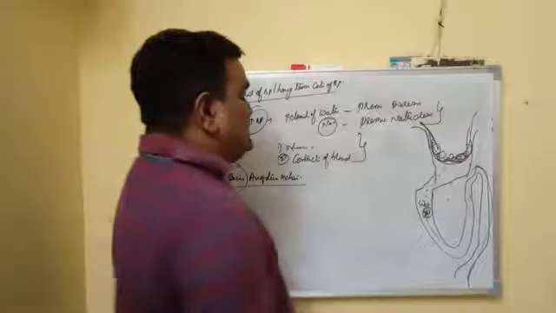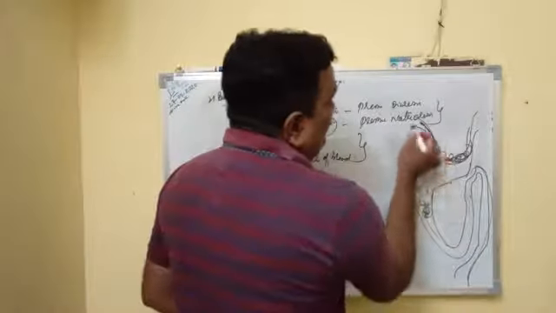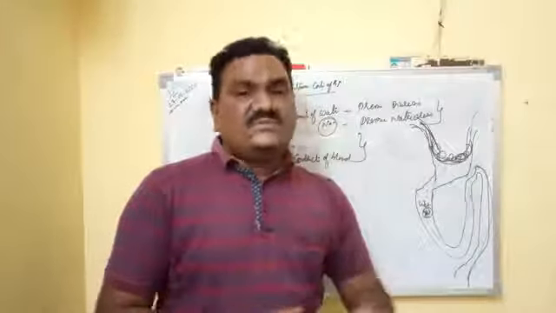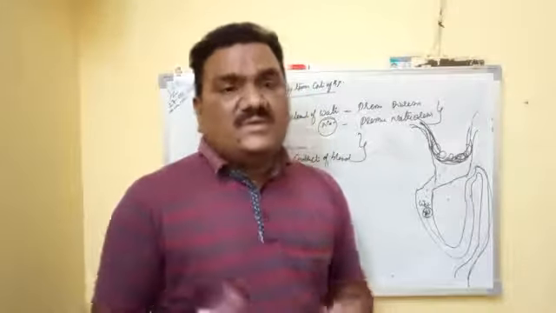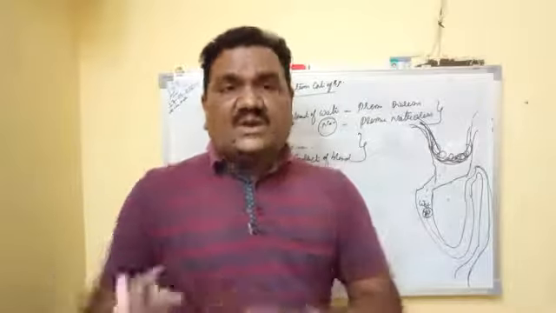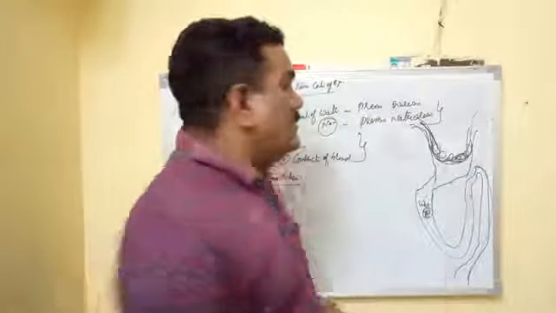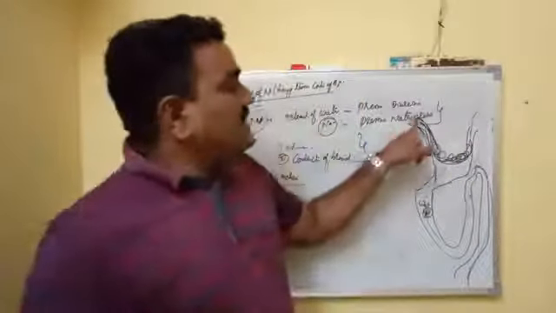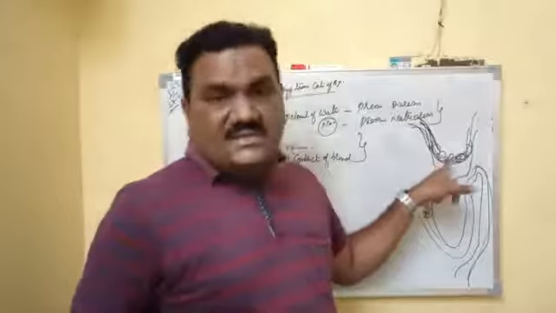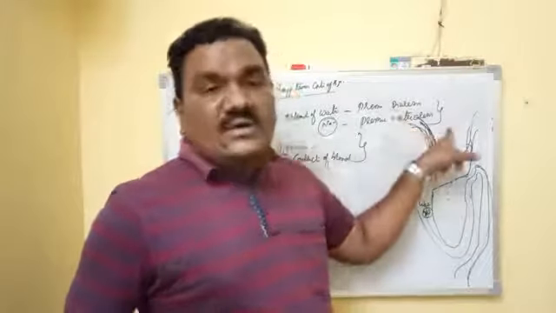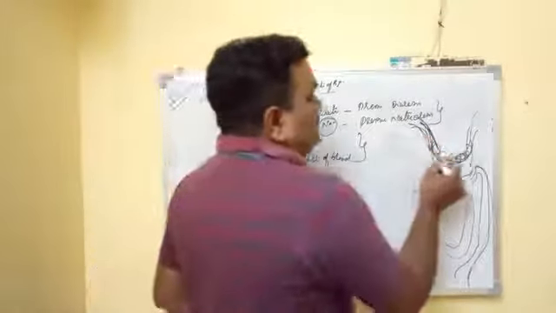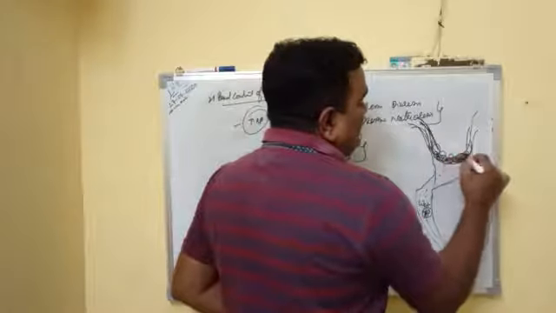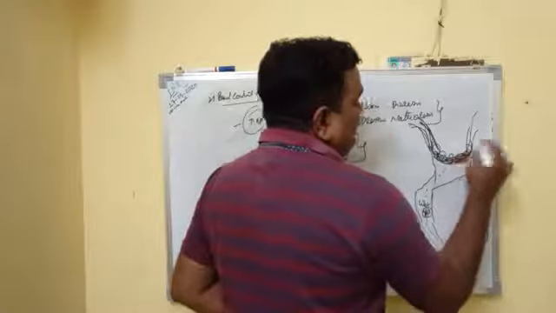When the pressure in the system is low, for example diarrhea, hemorrhage, or vomiting, this is loss of water, and automatically BP will be decreased. If the pressure is decreased, automatically the pressure in the afferent artery of the kidney is also decreased, or renal perfusion will be decreased. So the filtration will be decreased.